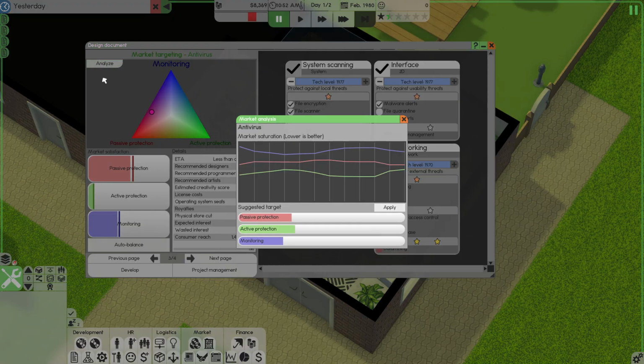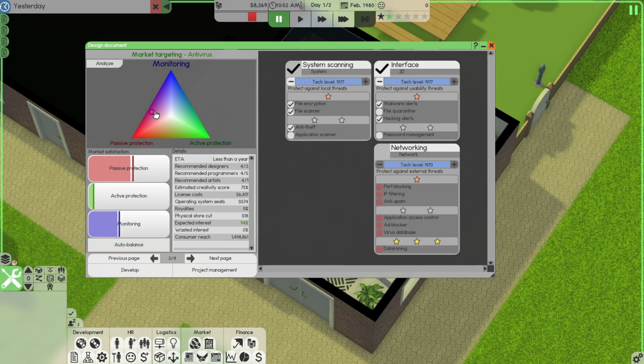We can analyze the market. Let's auto balance. That's better. Let's see if we can get 100% on this. No, it's like that 94% is the best we can do, which is perfectly fine.